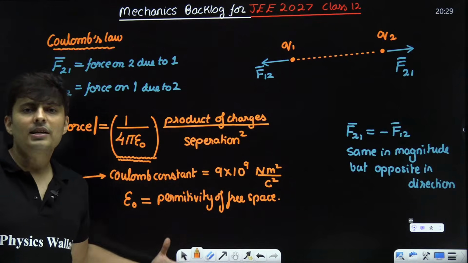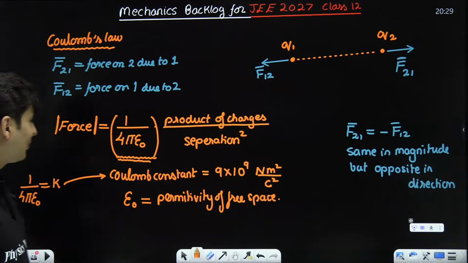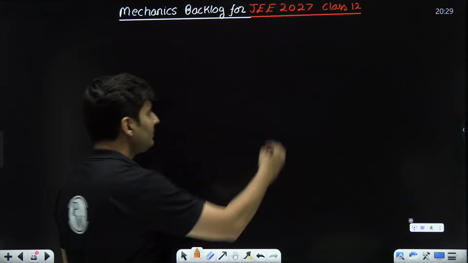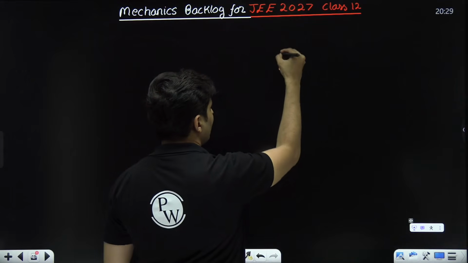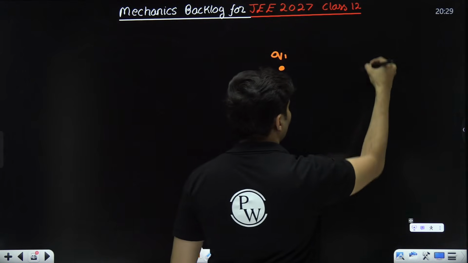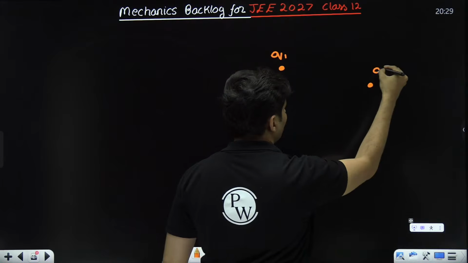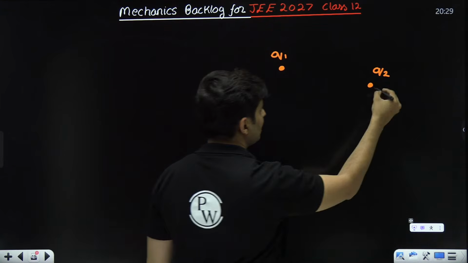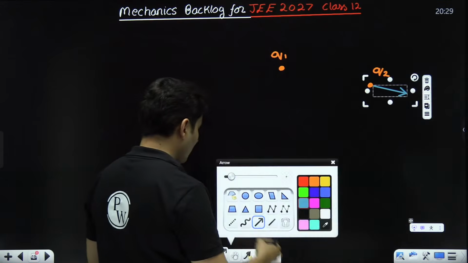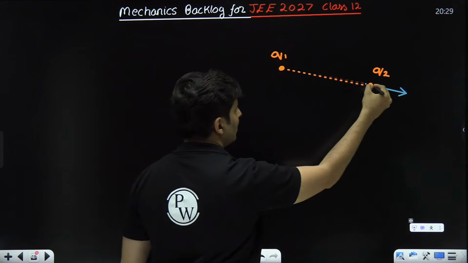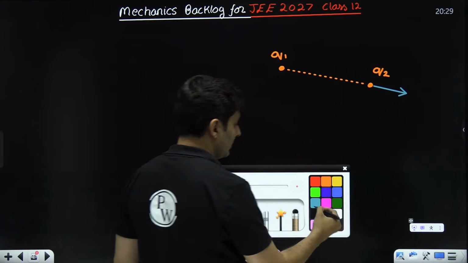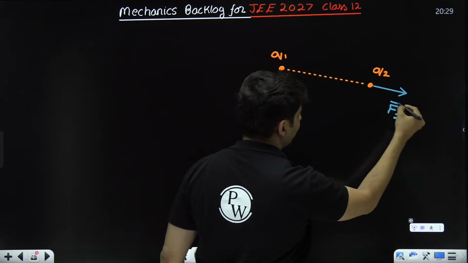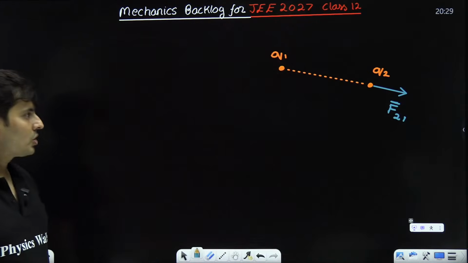Sir, why did you teach me all these vector concepts? I'll tell you now. If I have this charge Q1, this charge Q2, I am going to focus only on one of the forces. Let's say this one. This is the separation between them. This is the force on 2 due to 1.